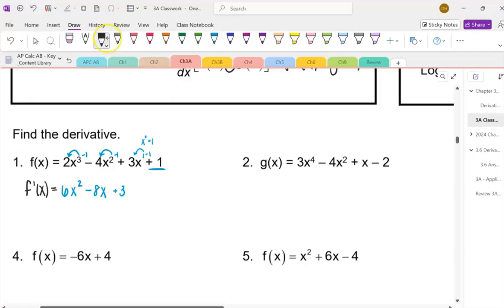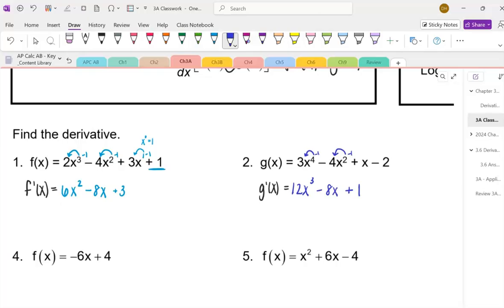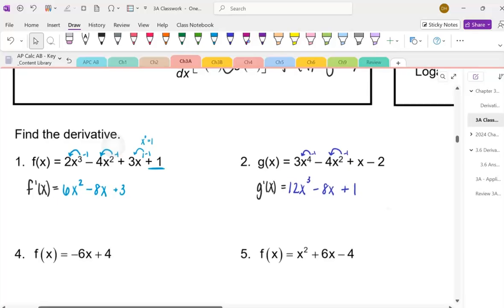We're going to go through the same process in number 2. So we're going to find the derivative. So we've got g prime of x equals. So I'm going to take the 4 and I'm going to multiply to the front. Subtract 1 and we get 3. Take the 2, multiply to the front. Subtract 1 and we get 1. Again, we don't have to put it. The derivative of x, the number next to x, is just 1. And then the derivative of a constant, negative 2, is just 0. So this is our final answer.